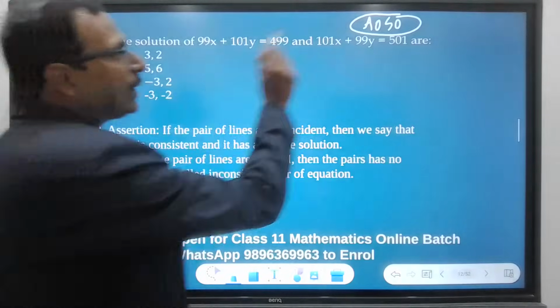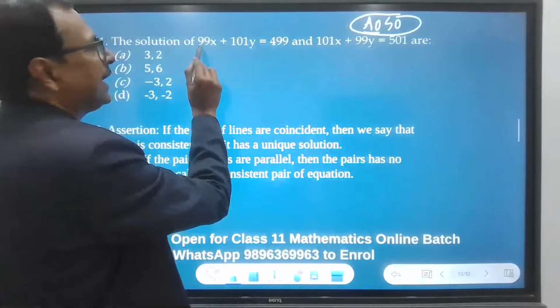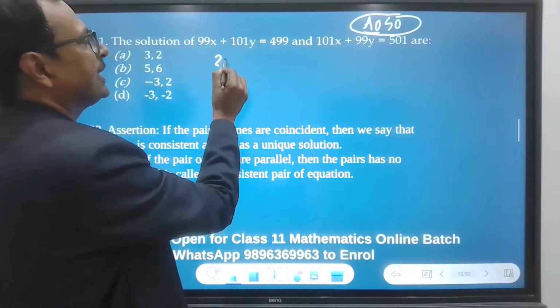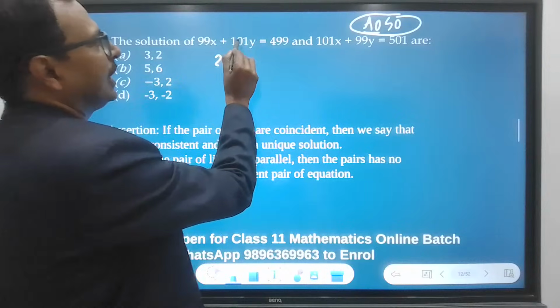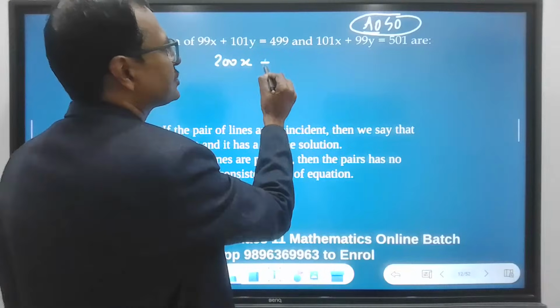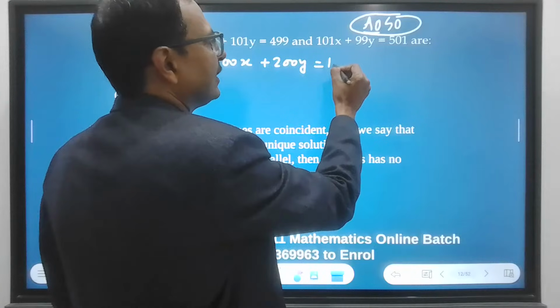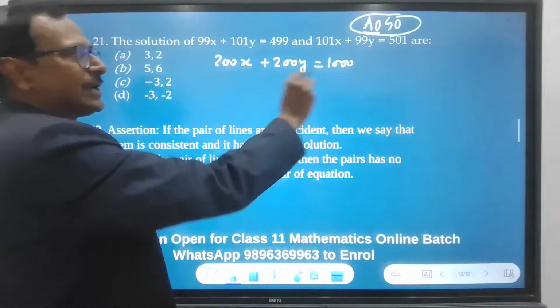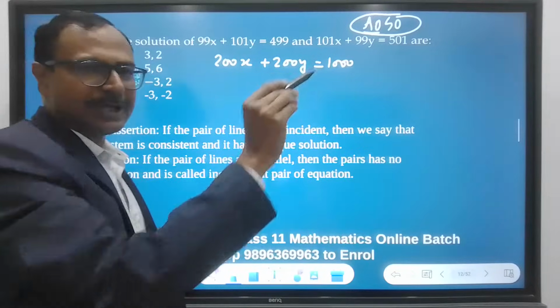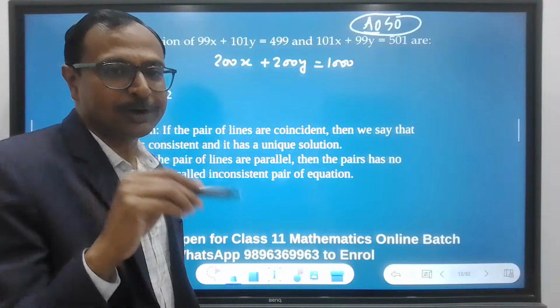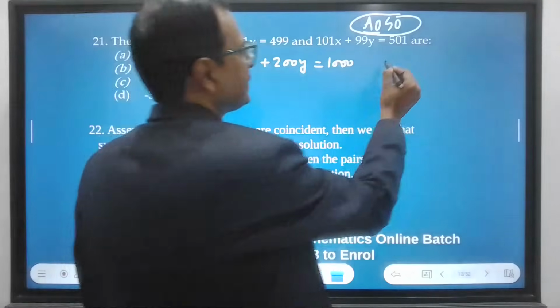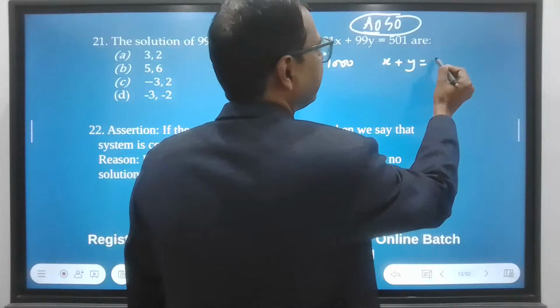Okay. So when you add once, you get 99 plus 101, 200x, 101 plus 99, 200y, 499 plus 501, 1000. So actually you can see when I added both the equations, I have a common factor 200 getting cancelled. So this becomes x plus y equal to 5.